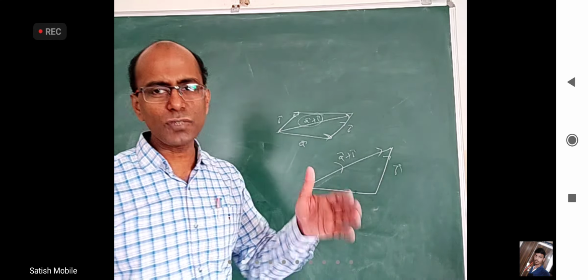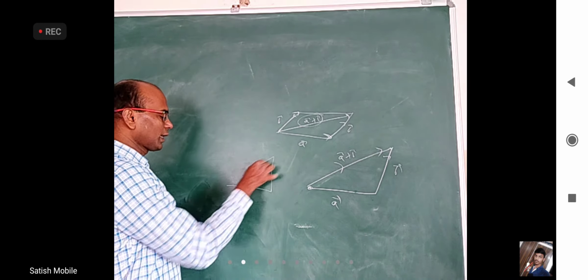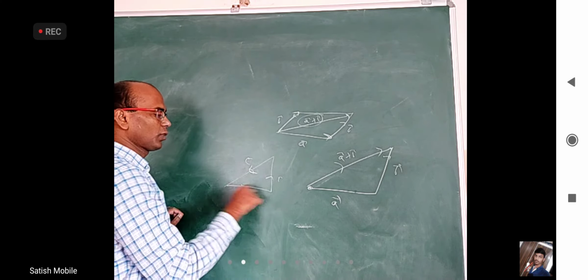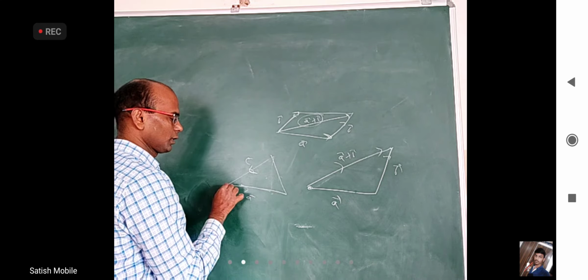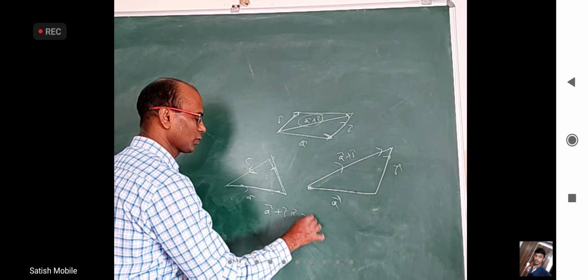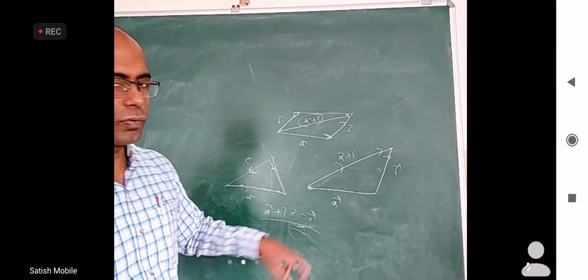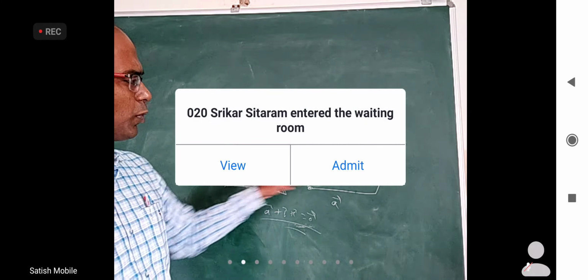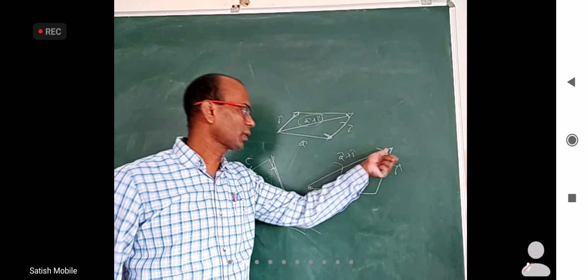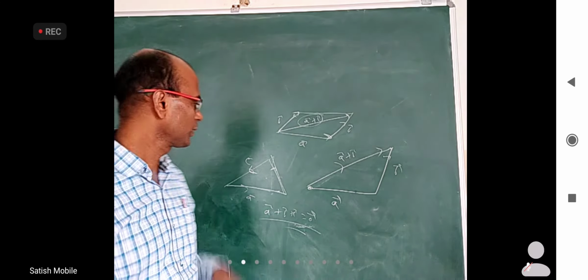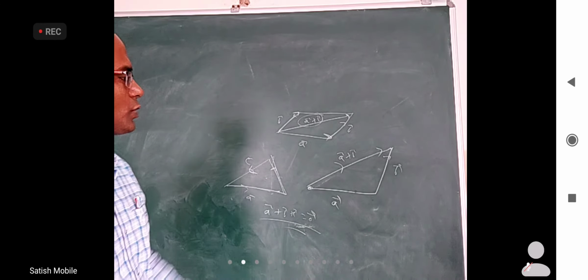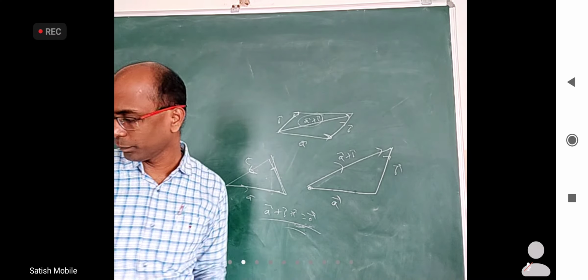Of course, the triangle law has one more version to it. If there is a triangle with sides a bar, b bar and c bar, all in one proper direction, then a bar plus b bar plus c bar equals 0 bar. Zero vector. We don't write 0, we write 0 bar, the null vector. Here this side we are calling a bar plus b bar. If somebody takes the opposite direction, it should be minus of a plus b, so when you add c, it should be 0. So that is the parallelogram law and the two versions of the triangle law.